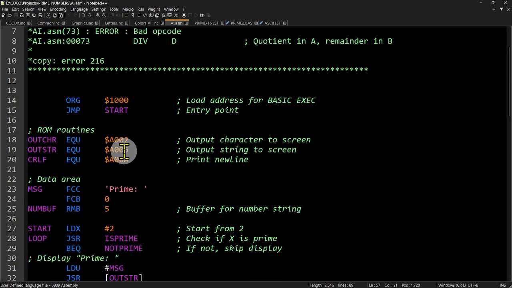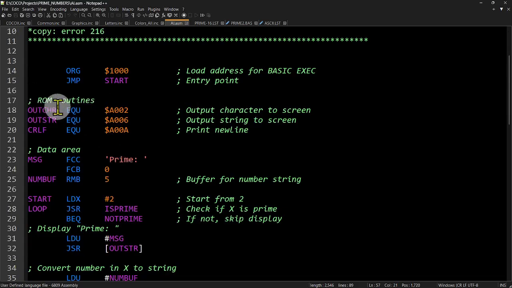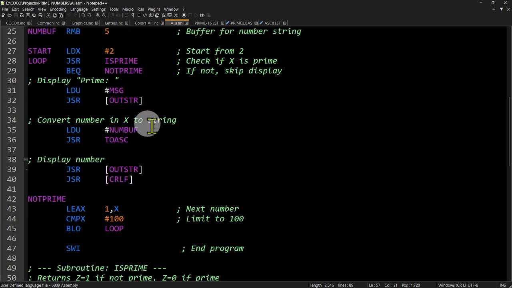What is that? It's got some ROM routines in here. Out character equated to A002, output character string. That is correct. It said this is a link to that routine up in memory. Now outstring A006 and carriage return line feed A008 are pointers to routines for the cassette recorder. Yeah, I know, but here it says to the screen; these are wrong. That does not work. So we got outstring does not work.